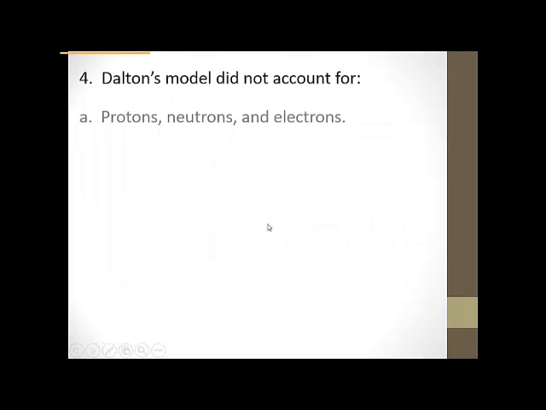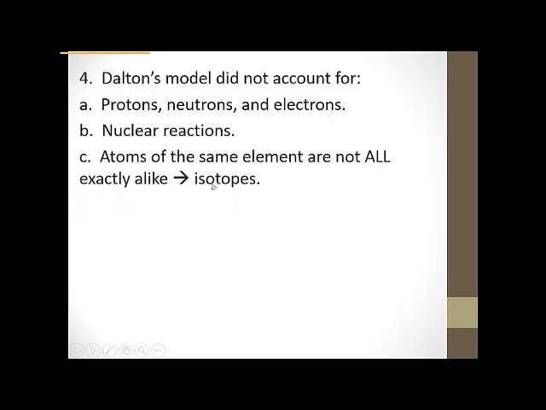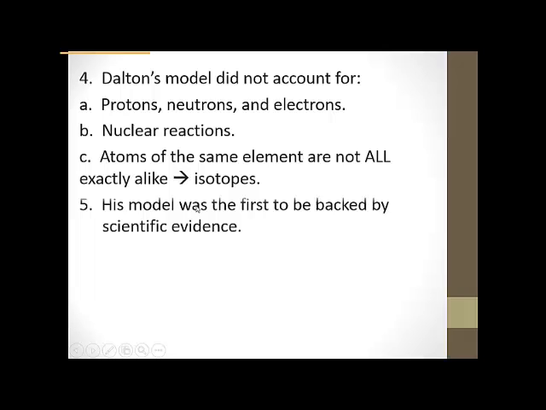Some things that Dalton's model did not account for: he did not go into any detail at all about protons, neutrons, and electrons. So his model would look pretty much very similar to Democritus. And let's see, no nuclear reactions, so he had no nucleus at all. And he did not account for isotopes, and this is where we'll look at isotopes more another day. But number 2, when he said that all atoms have the exact same mass, they do not, and that is because of isotopes. So his model, though, was the first one to be backed by some scientific evidence. It wasn't completely accurate. We've definitely developed it, but his is the first one who had some evidence with it.